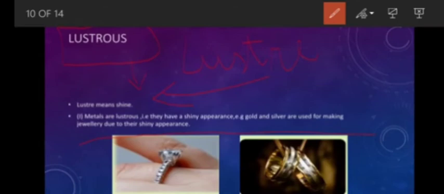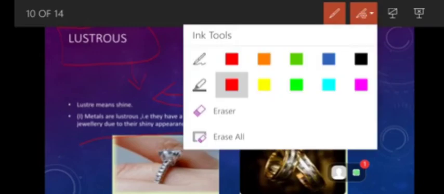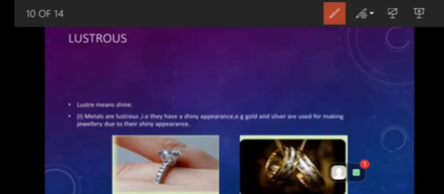Gold and silver are used for making jewelry due to their shiny appearance. As you all know, gold and silver are very shiny, very lustrous as they are metals. In the figure it is also shown, a silver ring and gold bangles. You can see how much they are shining. So they are lustrous.